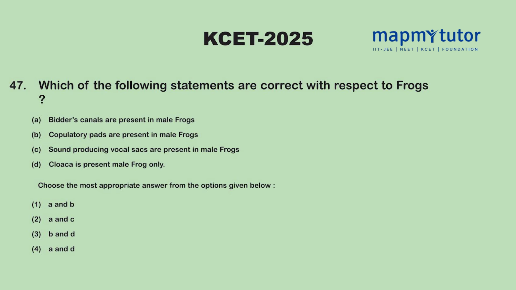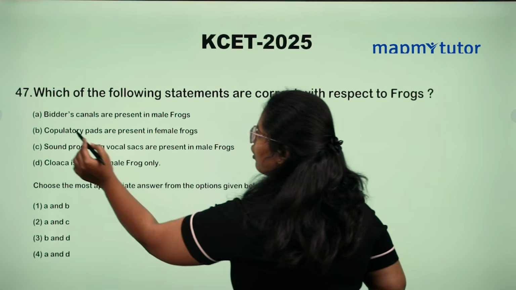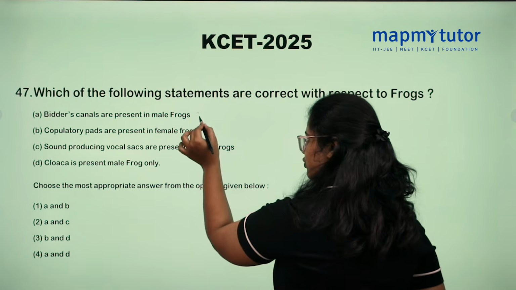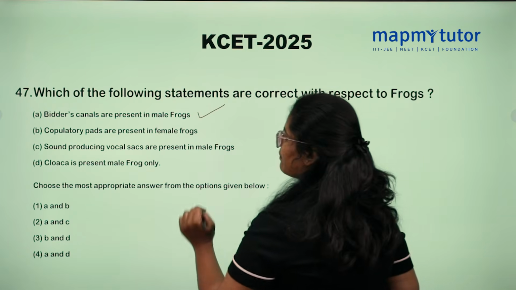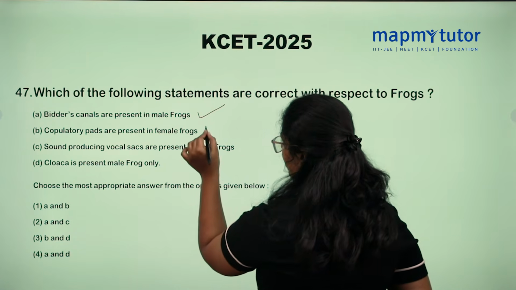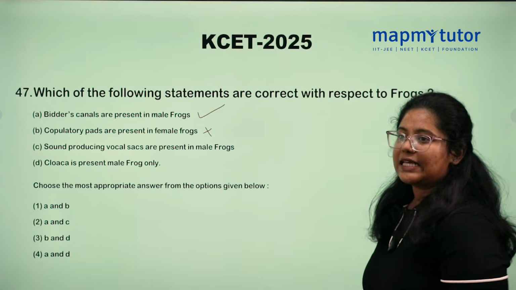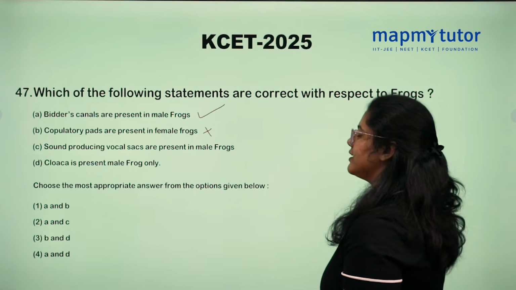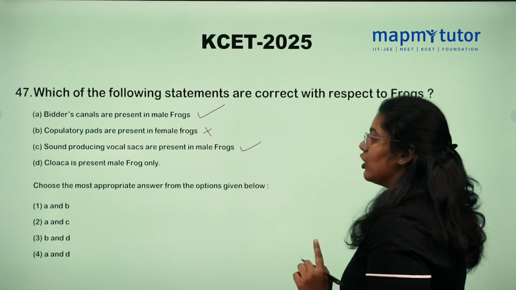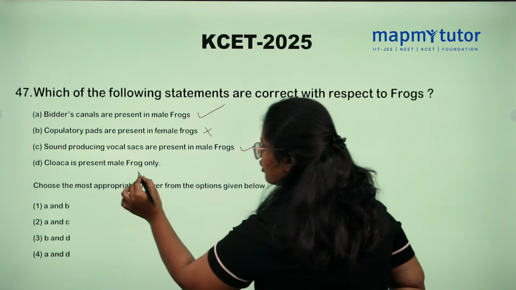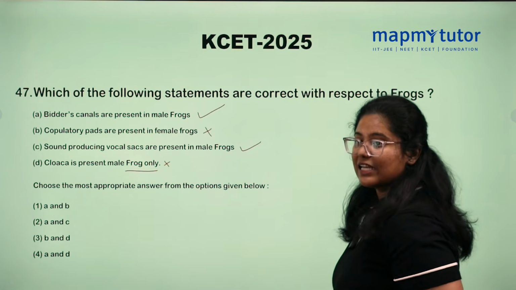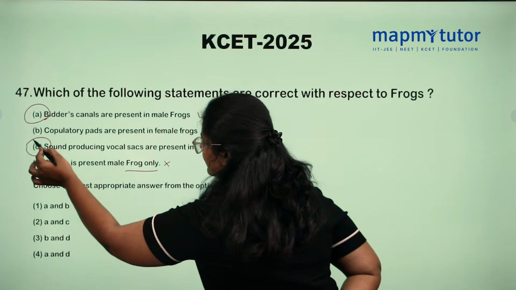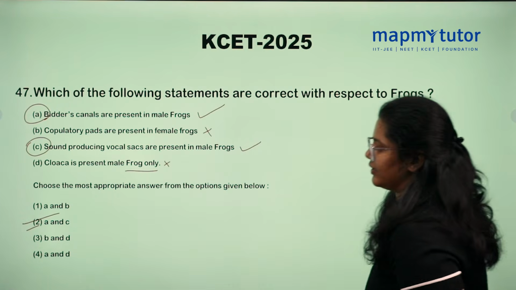Which of the following statements are correct with respect to frog? Option A, Bidder's canal is present in male frog. Yes, true, it is present in male frog. Copulatory pads are present in female frogs. Wrong. Copulatory pads are seen in male frogs only. Next, sound producing vocal sacs are present in male frogs. True. Later, cloaca is present in male frogs only. False. It can be seen in both female and male frogs. So option A and C is correct here. So option 2 is correct.